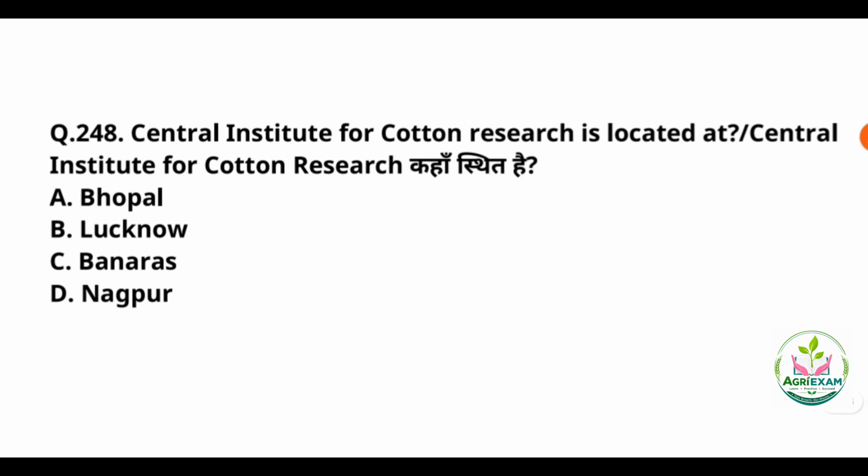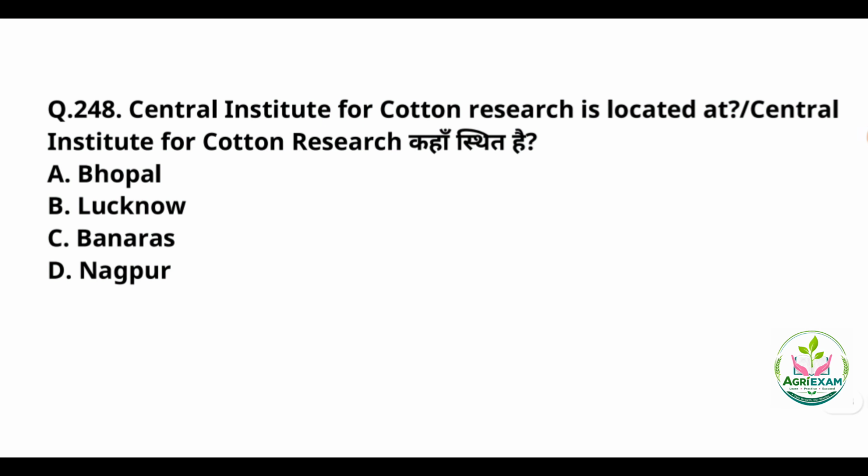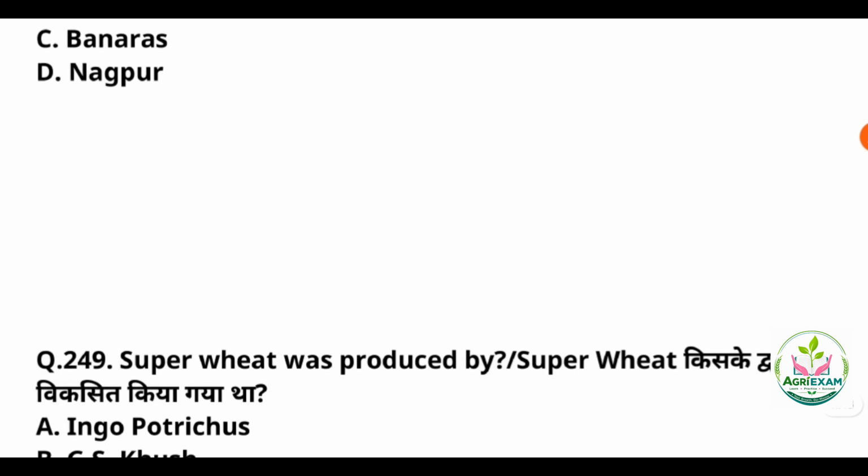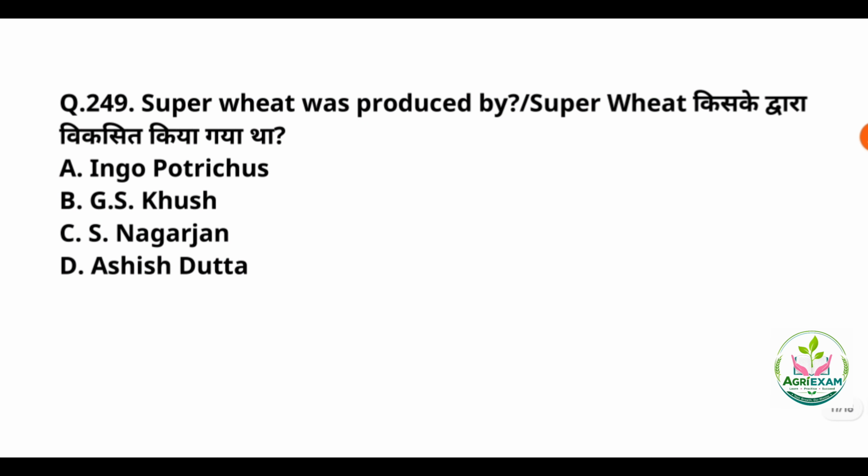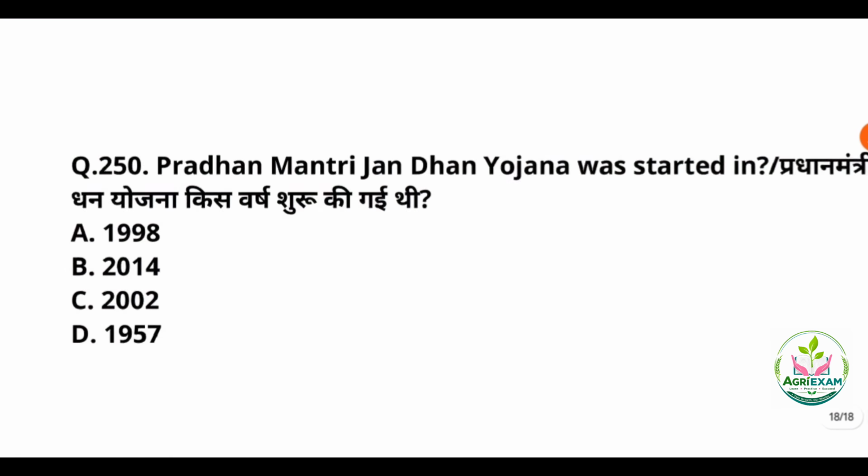Next question. CICR, that is the Central Institute for Cotton Research, is located at, here the answer will be option number D, that is Nagpur. 49th question. So the super wheat was produced by, the answer will be S. Nagarajan. Let's move towards the last question of this video.